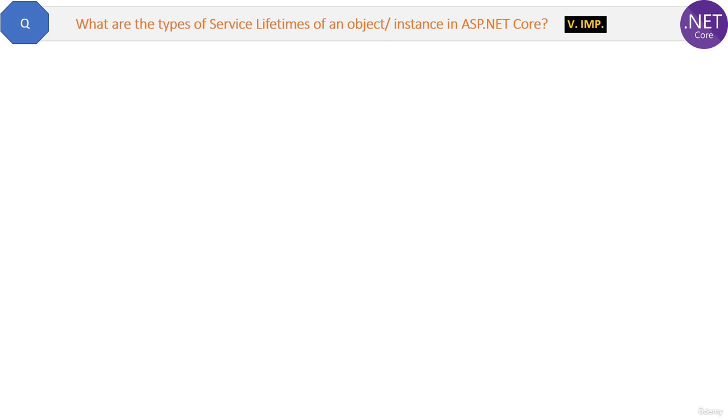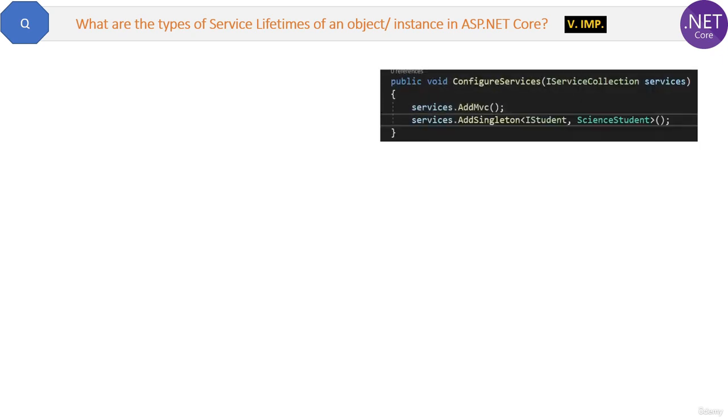What are the types of service lifetimes of an object instance in ASP.NET Core? Now, if you remember, we registered the services, the dependencies, in the ConfigureServices method like this. Okay. Now here, by using the add singleton, add scoped or add transient method, you can set the lifespan of the object created for the student class.